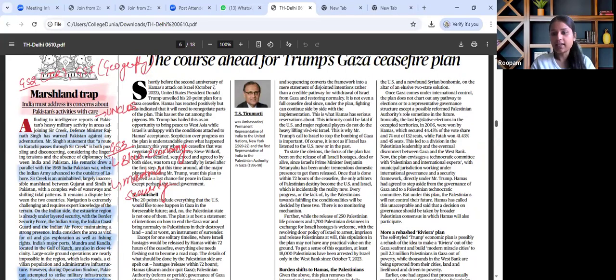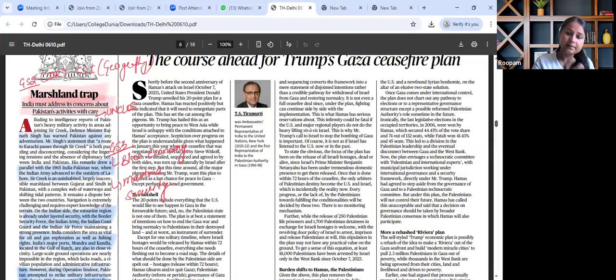For instance, for GS paper 2 under the theme IR, Neighborhood Policy of India, this can be read and interlinked. With regard to GS paper 1, Geography as well, from the perspective of mapping, this can be read and revised. Knowing about Sir Creek Line, Indus Delta, Korangi Creek, all these themes can be read and revised. Also, the delimitation concept under maritime boundary from UNCLOS can also be revised.